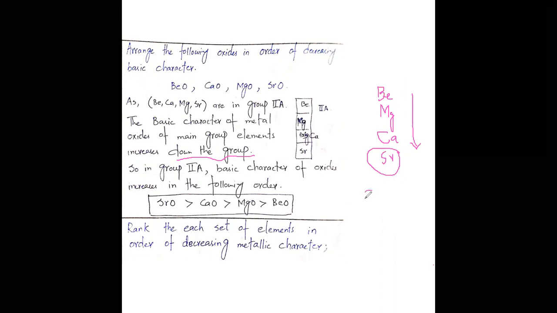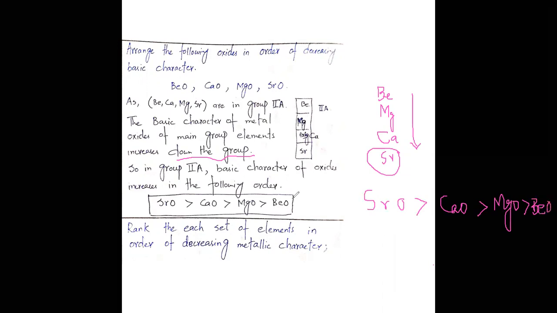So the order is: strontium oxide is more basic than calcium oxide, then more basic than magnesium oxide, which is more basic than beryllium oxide.